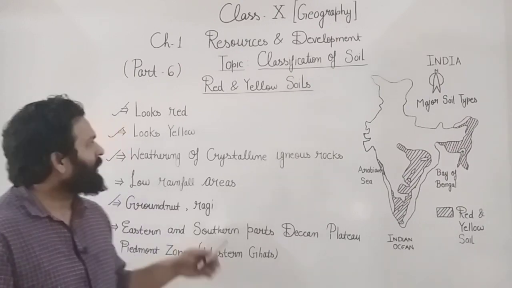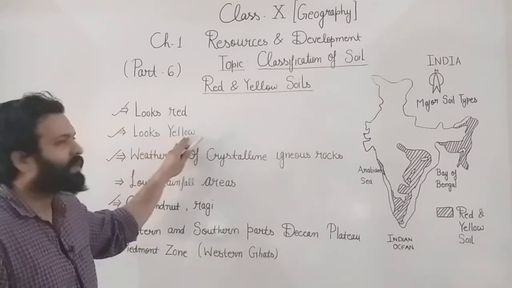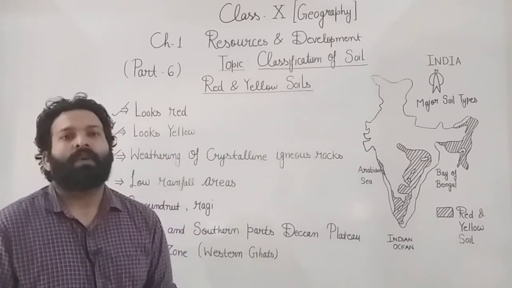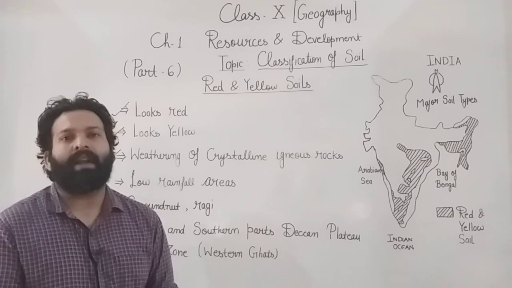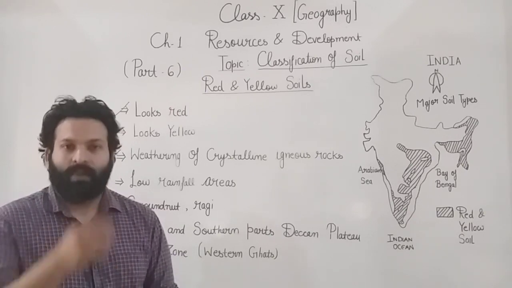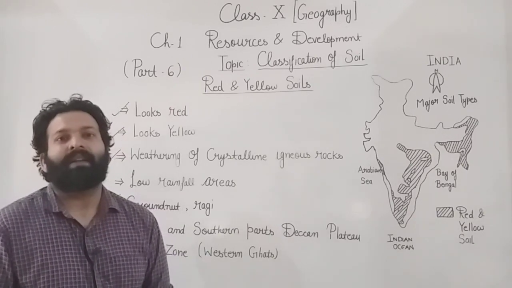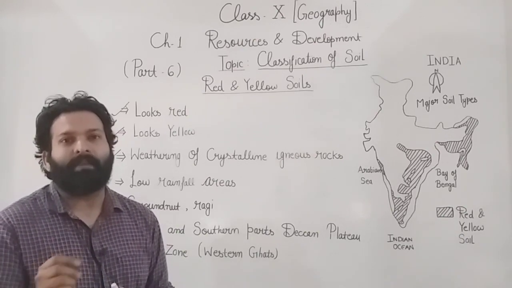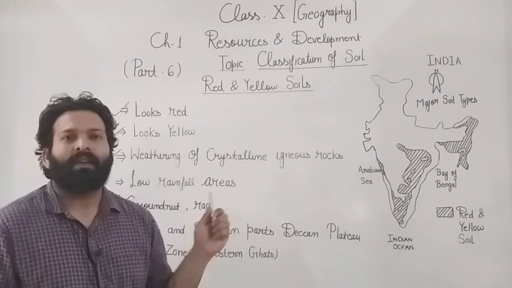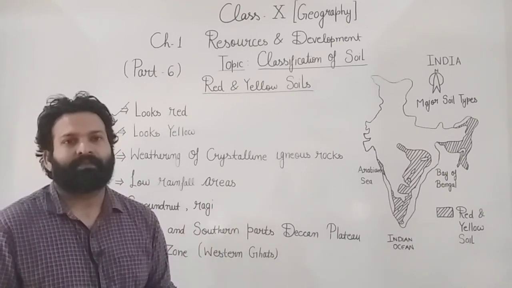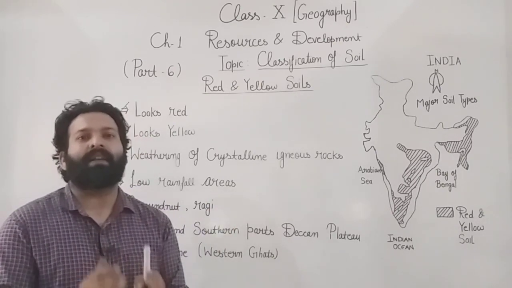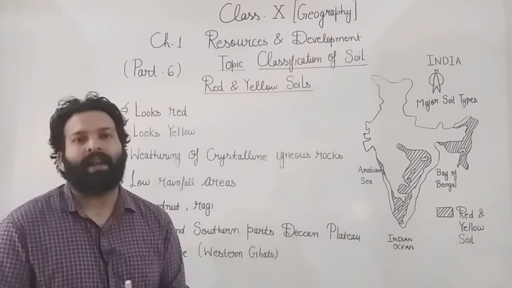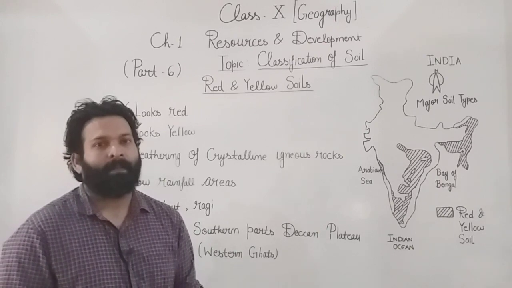Now the next point: when does it look yellow? This soil looks yellow when it is in hydrated form. In chemistry, it means that when it contains water or constituent elements, it looks yellow. So that is the reason why this soil is known as red and yellow soil.